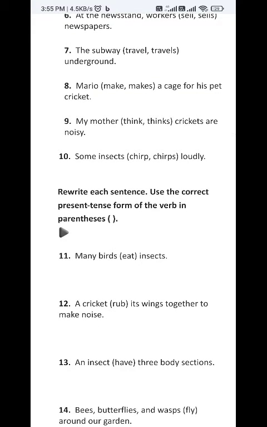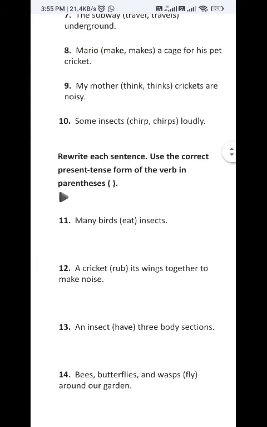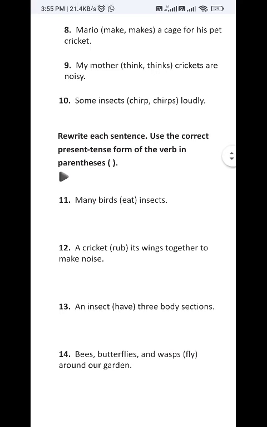chirp. Why? Because some insects, this is the plural subject. With a plural subject you have to take a plural verb, and plural verb means here only chirp without s. Some insects chirp loudly. Then the next one, here it is told,